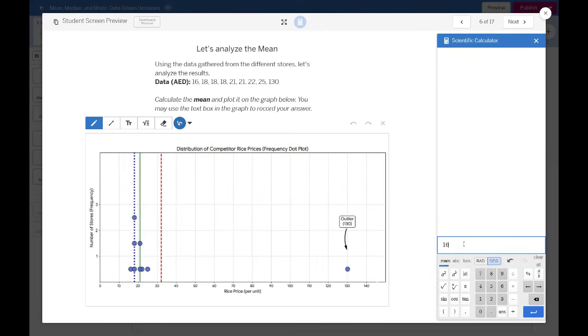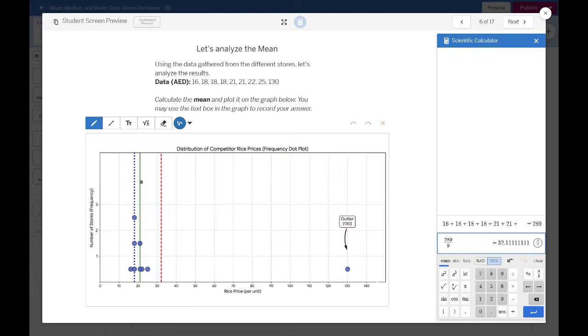So we have 16, 18, and so on. We are now getting the sum of our data, up to 130. So we have a total of 289. That total, you need to divide by the number of data you have. In our set, we have 9 data, so we divide by 9. And as we can see, we have a mean of 32.1.